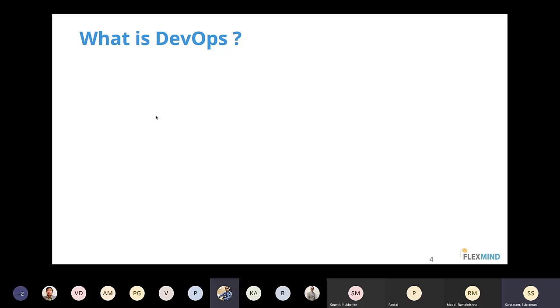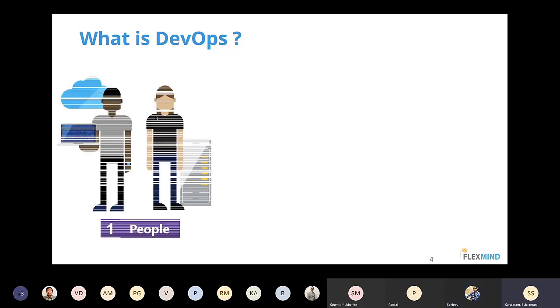Any idea of what is DevOps? I think it's a combination of development plus IT operations, which is trying to sort out the system development lifecycle to provide continuous delivery with high software quality. Excellent, very good. So that's what we call it.